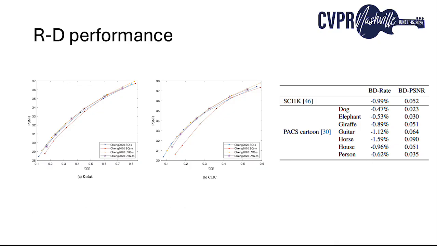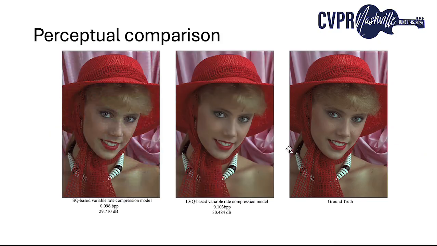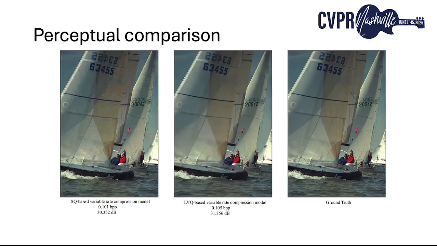We also show visual comparisons between scalar and LVQ-based compression models at similar bitrates. Visually, the LVQ model produces sharper edges and fewer blocking artifacts, and also achieves a higher PSNR. Here's another example on a natural scene. Again, the LVQ-based model delivers better texture recovery and fewer blocking artifacts.